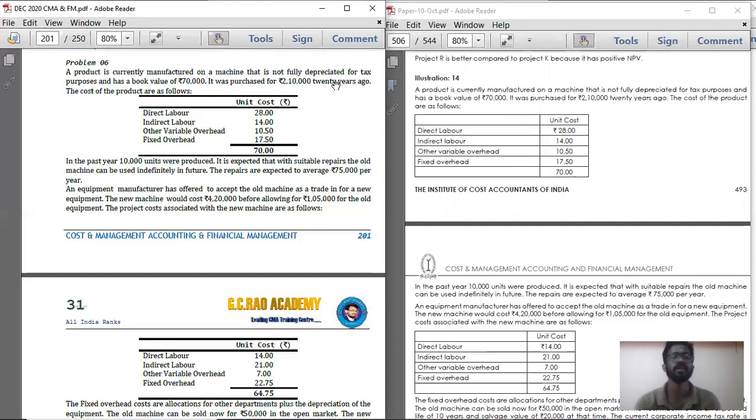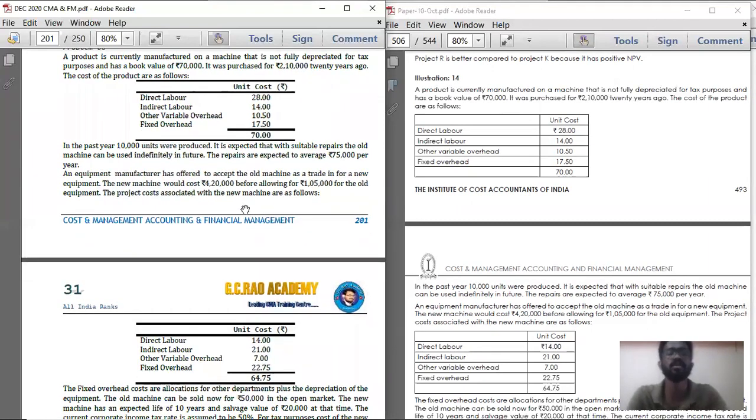The cost of the product is as follows. They have given the cost of the product being manufactured: direct labor 28 rupees, indirect labor 14 rupees, other variable overheads 10 rupees 50 paise, fixed overhead 17 rupees 50 paise. So the total cost is 70 rupees. Of these, the first 3 are variable costs, the last one is fixed cost. In the past year, 10,000 units were produced.